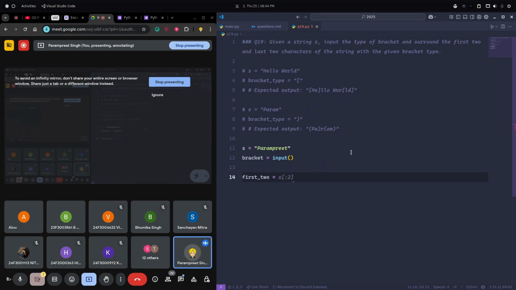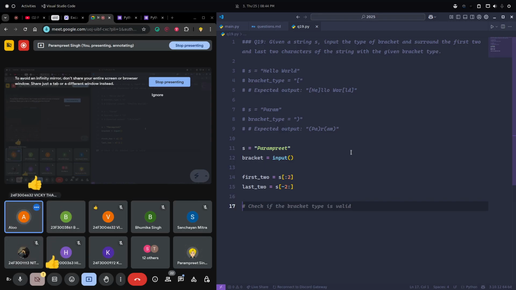First two, how can I get the first two characters? s[:2]. How can I extract the last two? s[-2:]. Is this clear to everyone? Yes, sir. Great, so let's move further.